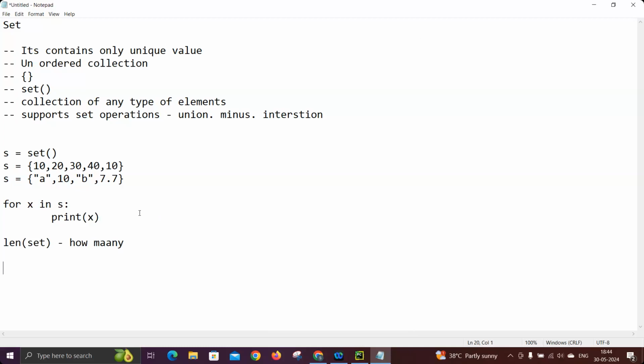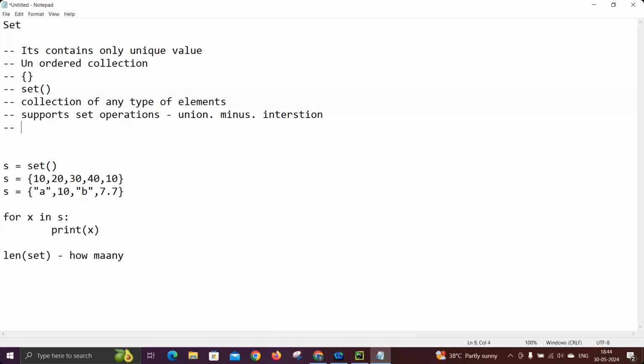Okay. So now the first point: again, it's a mutable object. Mutable means we can modify the data we have in the set. So whatever the values we have, whatever the list items we have, we can delete, update, insert or modify. All those operations we can perform on the set like a list, unlike a tuple, because a tuple does not support those operations.